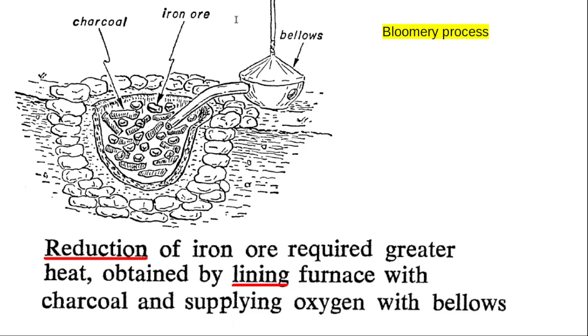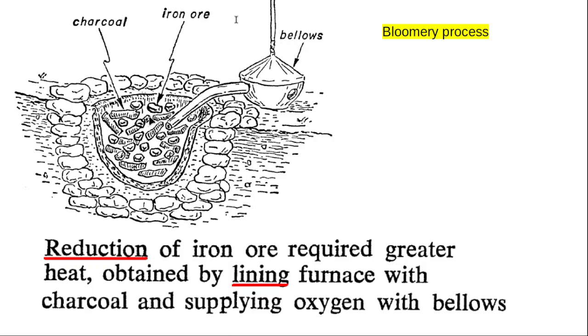Okay. Once charcoal was invented, iron ore means iron oxide. Iron oxide is called hematite. Hematite means iron plus oxygen. Hematite stones are placed in the crucible, and in the crucible itself charcoal is also placed, along with bellows to pump air.